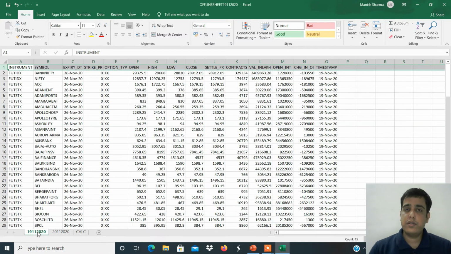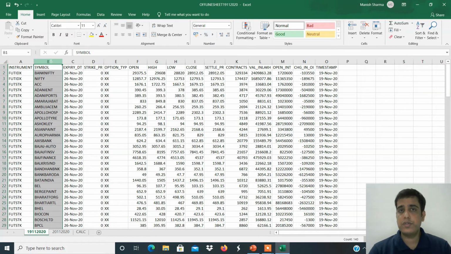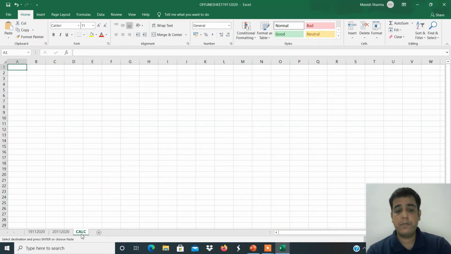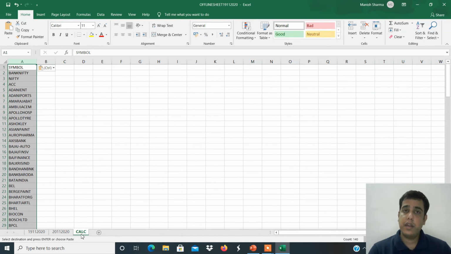Now you have to just copy-paste the columns. So the symbol column, first column, Control C copy from the 19 November sheet, the symbol column, B column. Control C copy, and paste here in the calculator sheet, A column.